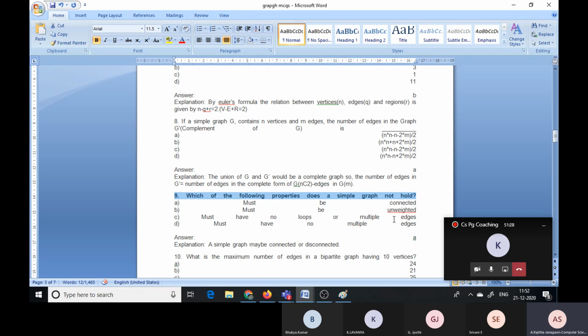Must have no loops or multiple edges, that means both should not exist, must have no loops and multiple edges, so that statement is also false. And must have no multiple edges, that is, there are no multiple edges.